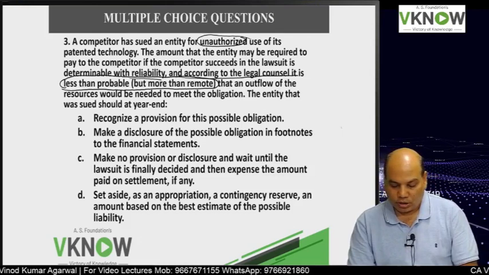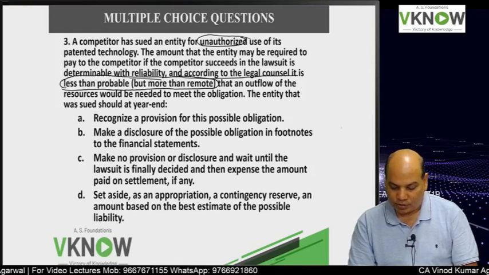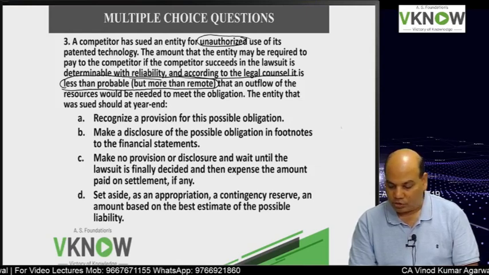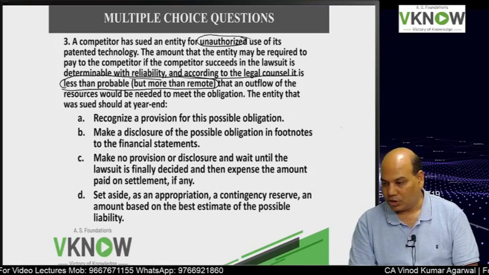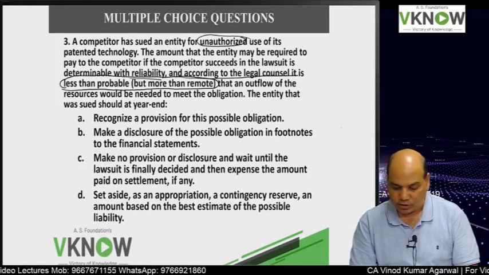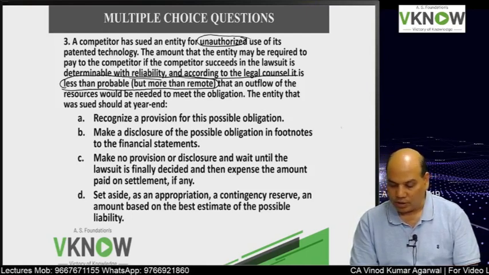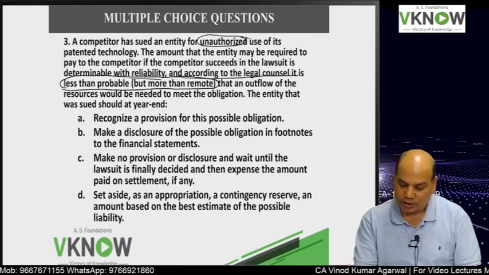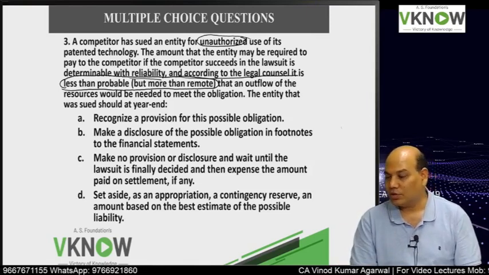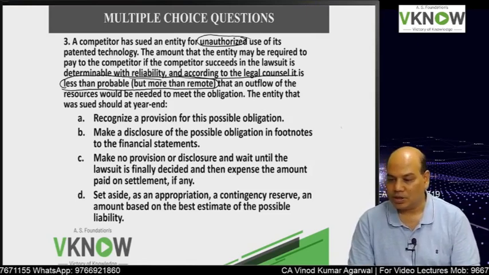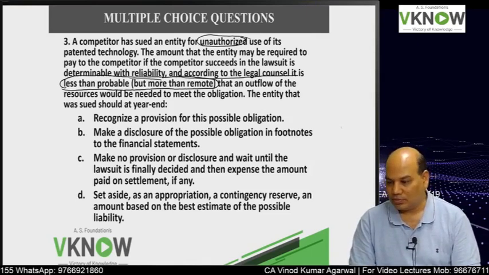The entity was sued at the year end. Option A, recognize a provision. Option B, make a disclosure of the possible obligation in the footnotes to the financial statement, means contingent liability. Option C, make no disclosure, no provision, and wait until the lawsuit is finally decided and then expense the amount paid on settlement.